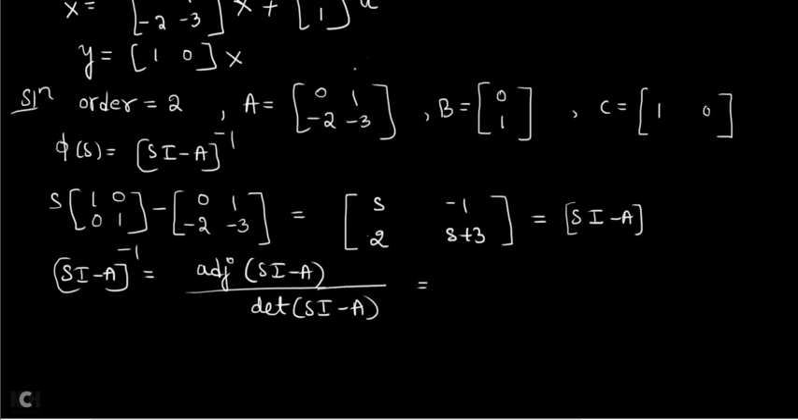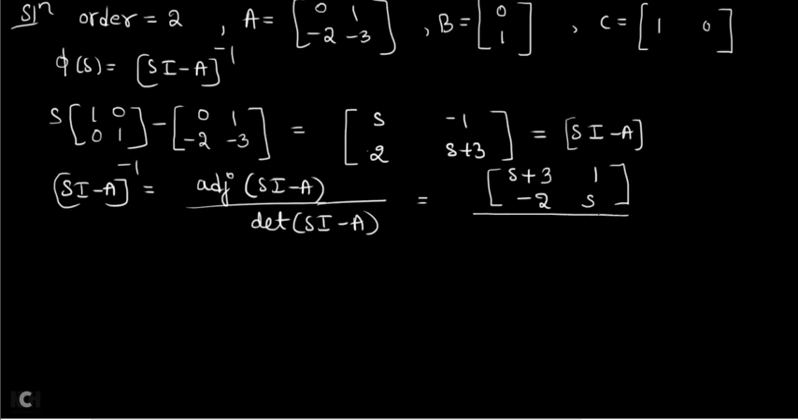How to find the adjoint of a 2 cross 2 matrix? You just interchange the principal diagonal elements. First you write s plus 3, then you write s. After interchanging, you have to change the sign of the opposite diagonal elements. Minus 2 you write, and plus 1 you write. This is a simple way to find the adjoint of a 2 cross 2 matrix, divided by the determinant of sI minus A: s into s plus 3 minus 2 into minus 1.